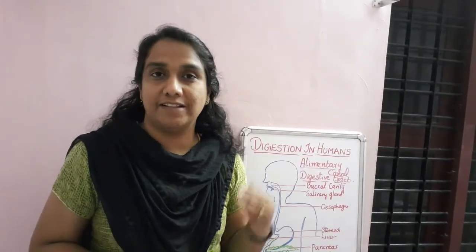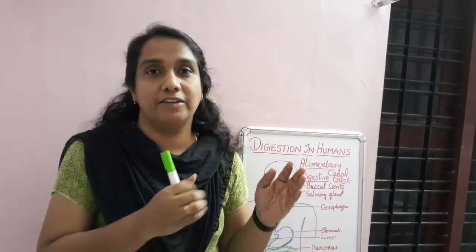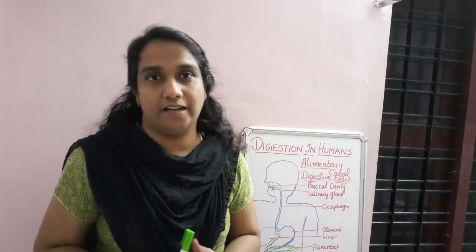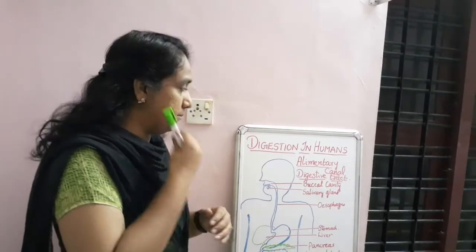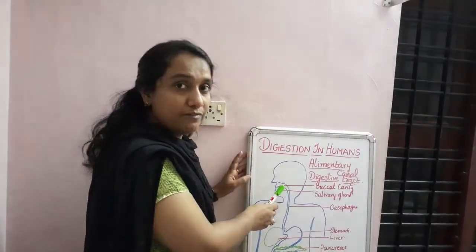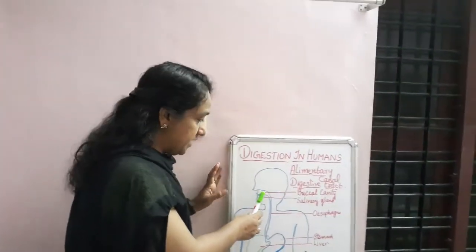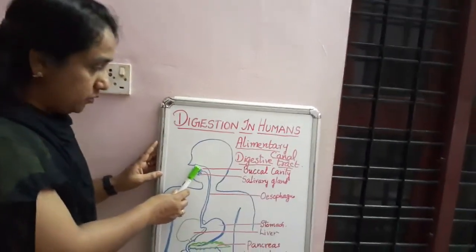Last class we have seen digestion in human beings. So today once again we will see in general and then we will see each part in detail. Okay. So first of all, when we are eating food through the mouth, digestion will start inside the buccal cavity, that is known as the mouth.